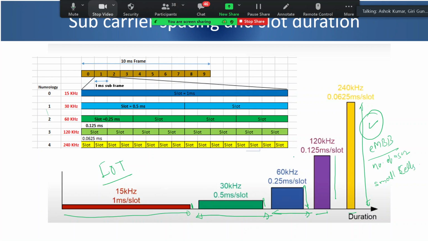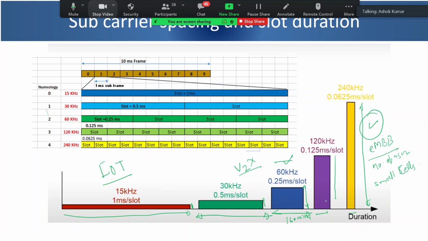And if you talk about V2X, V2X will fall somewhere here, in a mid band with a subcarrier spacing of say 30 kilohertz. Suppose there is indoor coverage in an unlicensed band. That may fall at 60 kilohertz in the 5 gigahertz frequency band, where you have around 160 megahertz of bandwidth available in the unlicensed band. So that way the different use cases will be there.